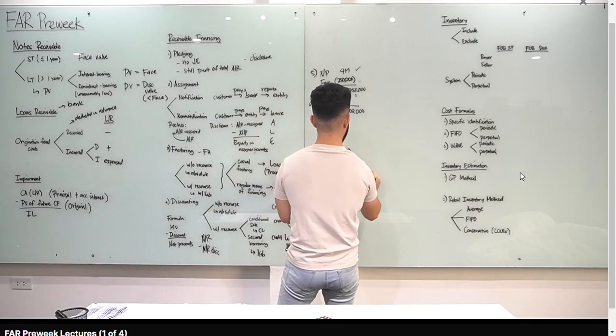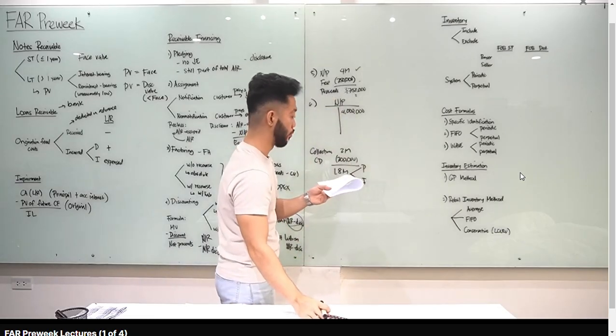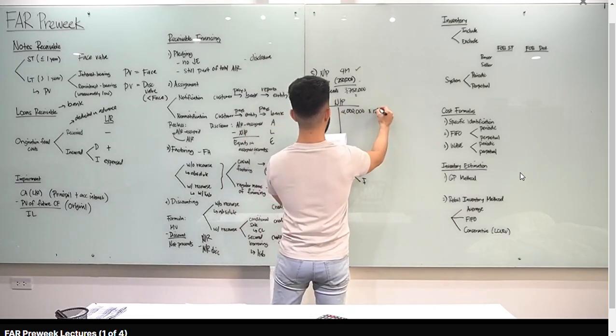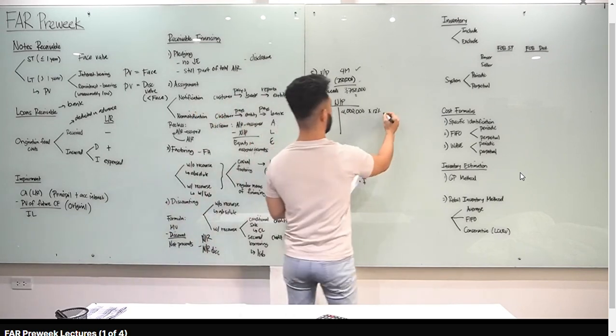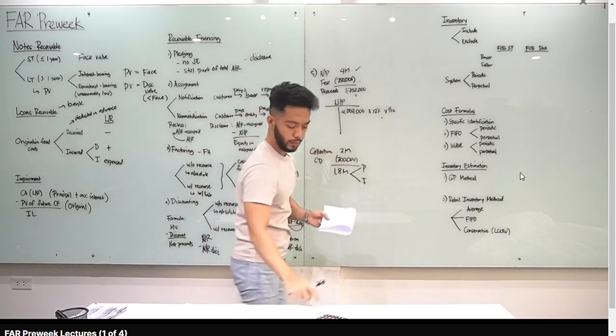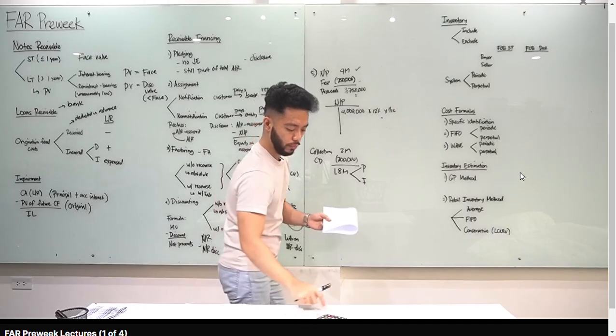Merong portion dyan na principal, merong interest. How much yung interest? Computin natin. 4 million times 12% yung interest rate. Take note na December 1, ang tanong December 31. So 1 month lang, times 1 over 12. Yung interest natin dito, class, 4 million times 12%, divide by 12, you have 40,000.